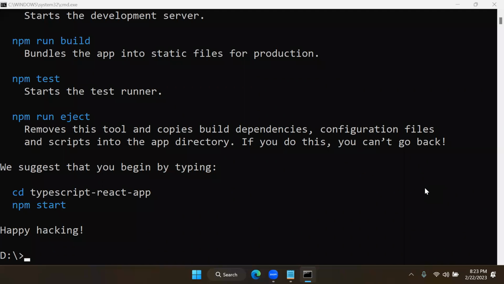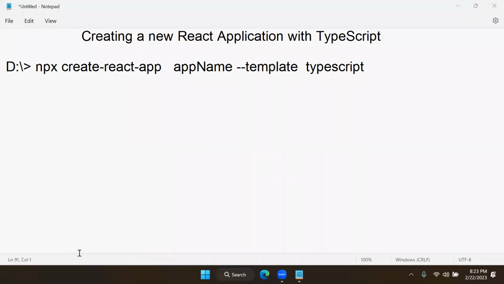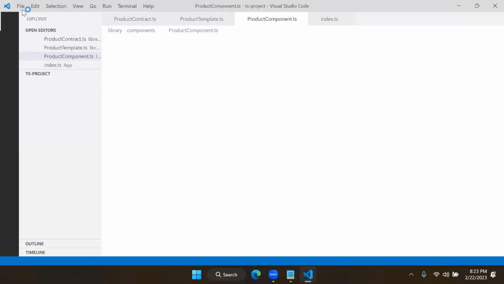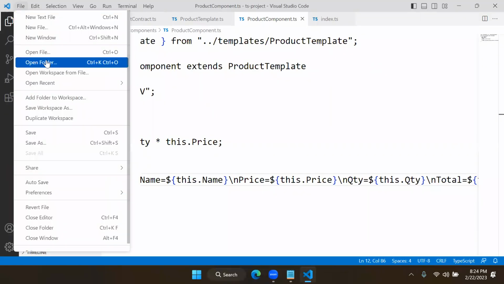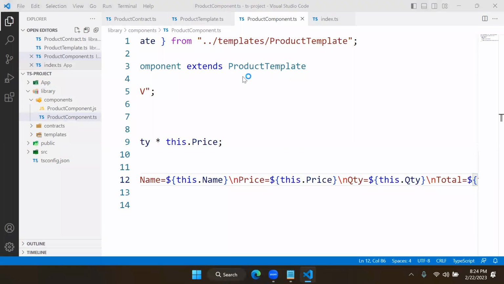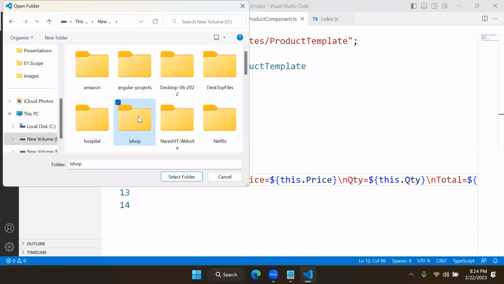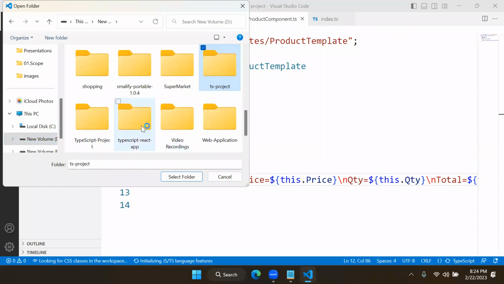Okay, so the project is created. Let's see the changes in this project now. So I will open this project in our Visual Studio Code and check what changed with TypeScript. Open the folder. This is in my D drive. It is the TypeScript React application.